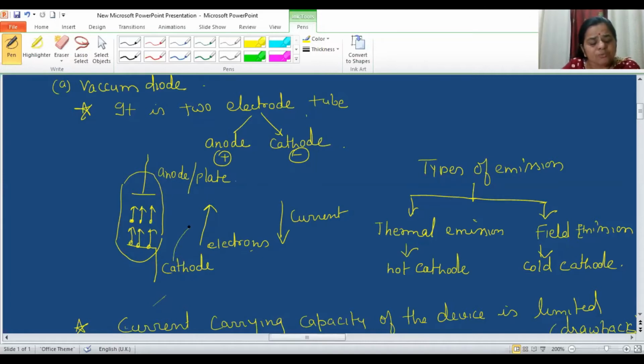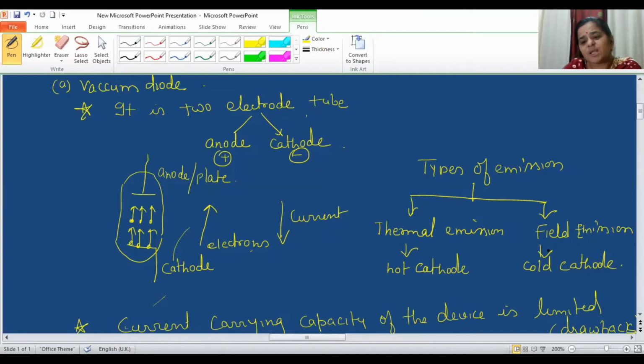We know, as per the physics principle, that whenever we give energy to any material and it exceeds the work function of that material, then that material starts emitting electrons from its cathode surface. That energy can be given in the form of either heat or electric field. When we give this energy in the form of heat, the material starts emitting electrons, and that kind of emission is called thermal emission.